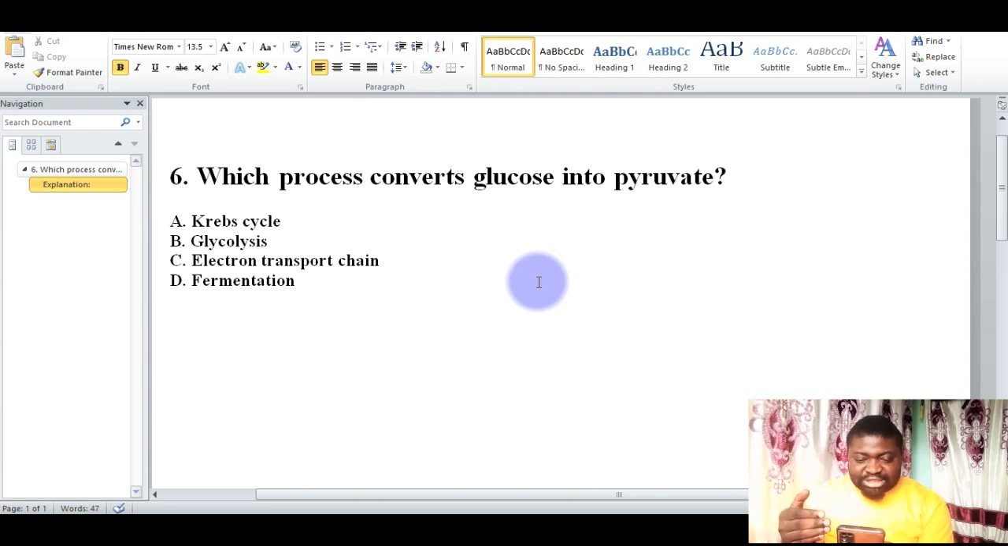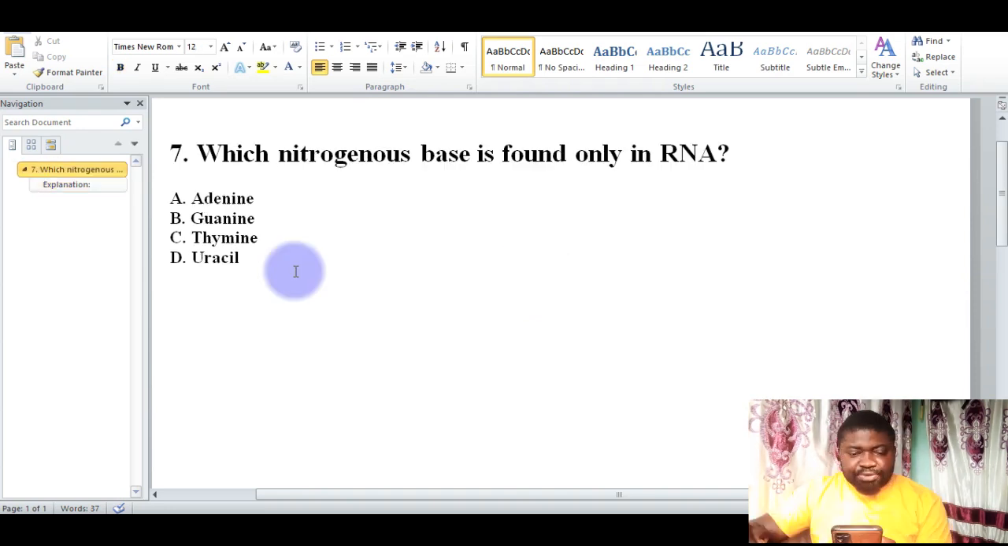Why is it glycolysis? This is because glycolysis occurs in the cytoplasm and breaks down glucose into pyruvate. When this occurs, there is the breakdown of glucose to form pyruvate, which helps to produce ATP and NADH. It does not require any oxygen, and it is the first step in cellular respiration. This is the correct choice. Let's proceed to the next question.